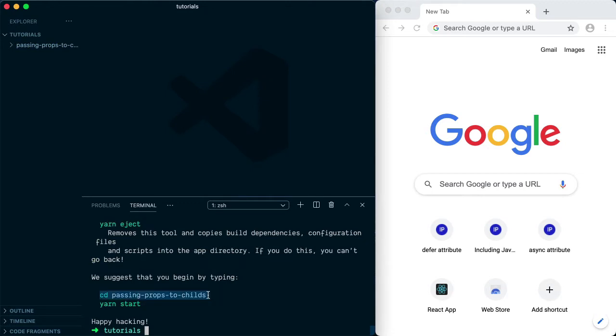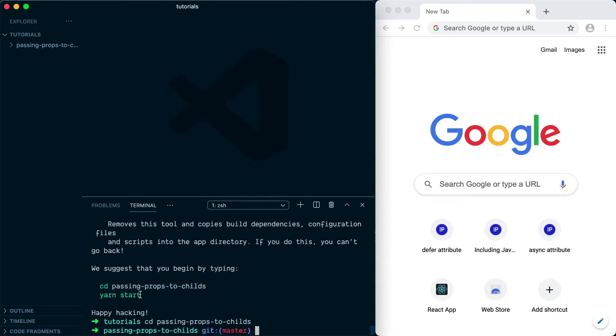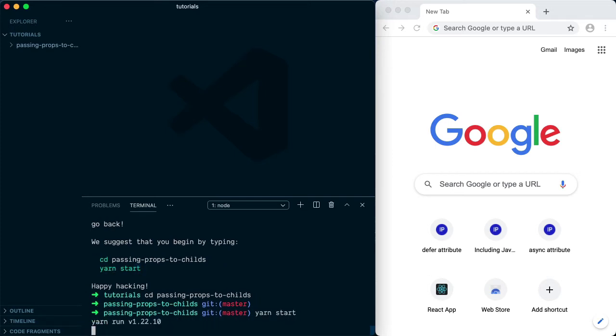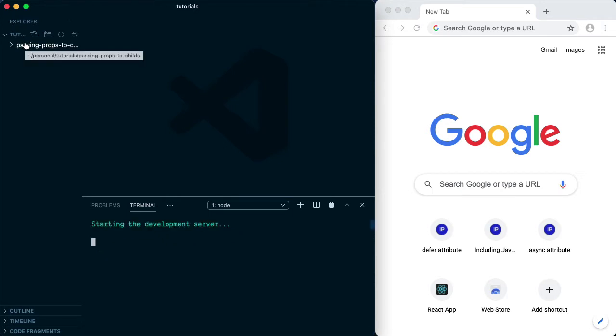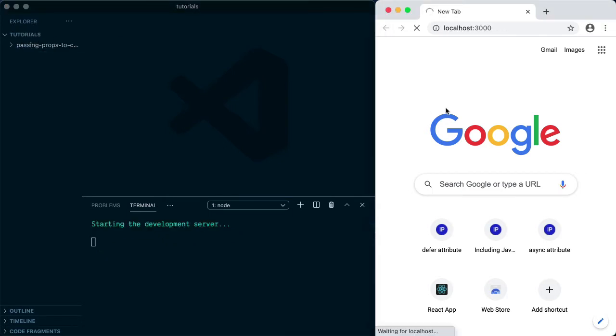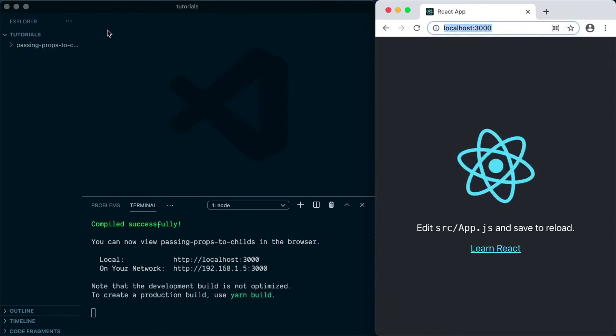We can cd to the project and do a yarn start. As you can see, React opened the project in the browser on port 3000.